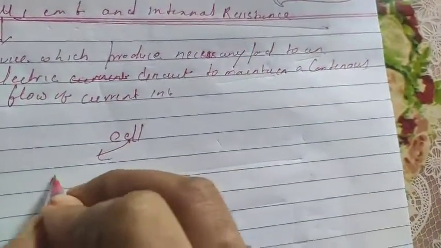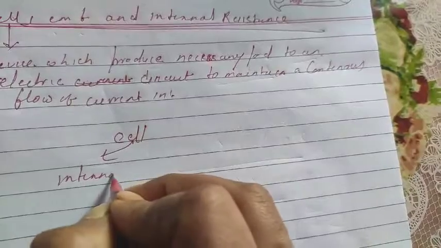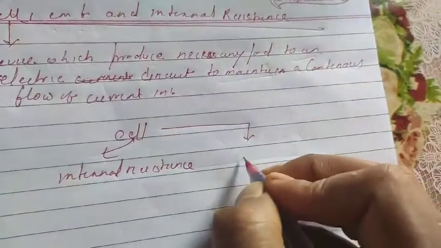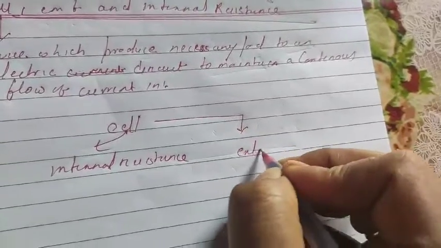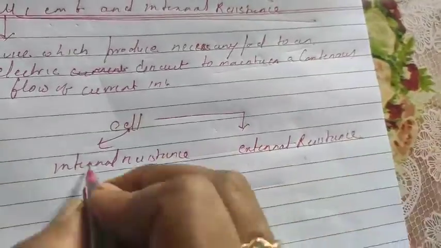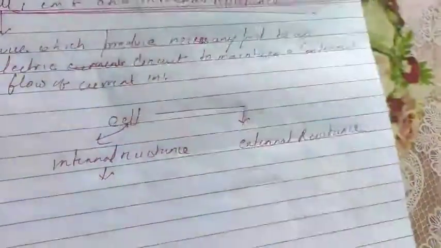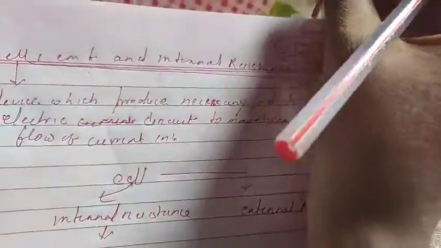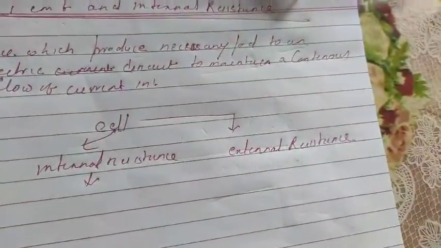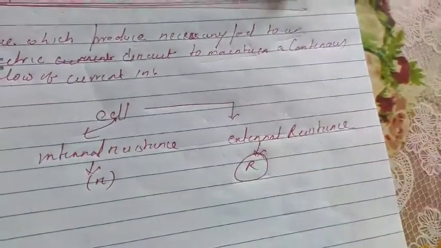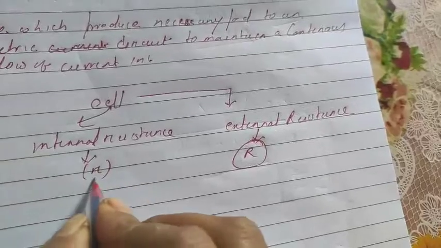Now if it is a cell, student, cell contains two resistances. One is internal resistance and another is, you can understand, external resistance. So normally if you search many books, they are normally taking internal resistance as small r, external resistance as capital R. Clear? So what do you mean by internal resistance?